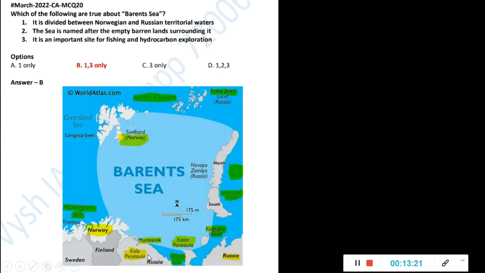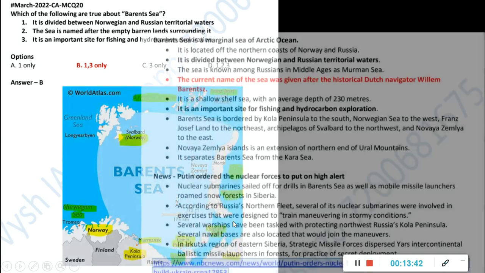So here there are a lot of peninsulas, and this Kola Peninsula, Kanin Peninsula, White Sea is there. People discuss Black Sea, but White Sea many people don't know where it is. So this is here near Russia again. Then one island is here, another strait is here, Kara Sea is here. So these basic things you have to know. Below the Arctic Ocean and between the regions of Norway and Russia, we have many such islands and peninsulas. Okay, so make a note of this.